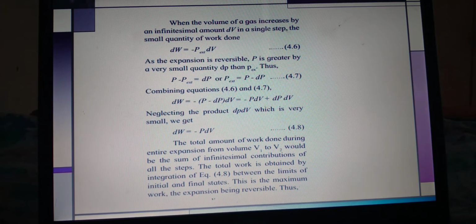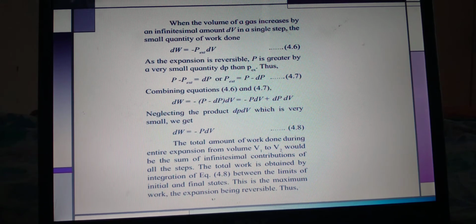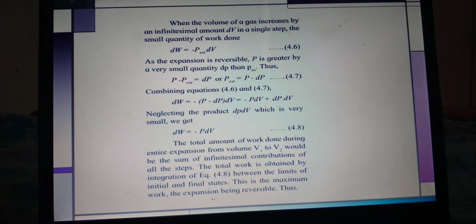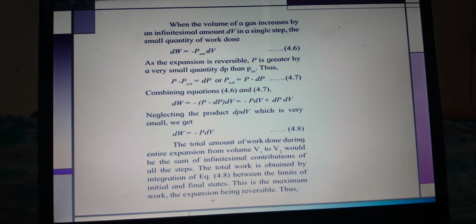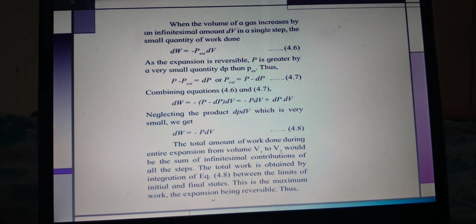Now the total amount of work done during the entire expansion, that is from volume V1 to V2. In the last diagram we see that from V1 we have to reach toward V2, the final volume. It would be the sum of infinitesimal contributions of all these steps, because the infinite number of steps is the condition of maximum work. The total work is obtained by integration of this equation between the limits of initial and final state, and hence we require limits. This is the maximum work.